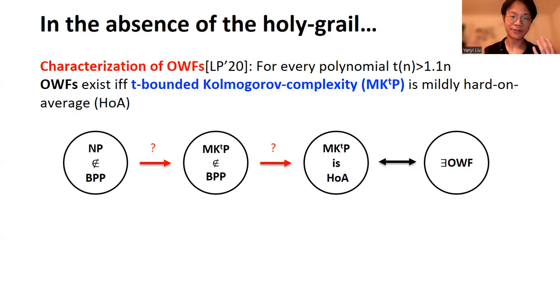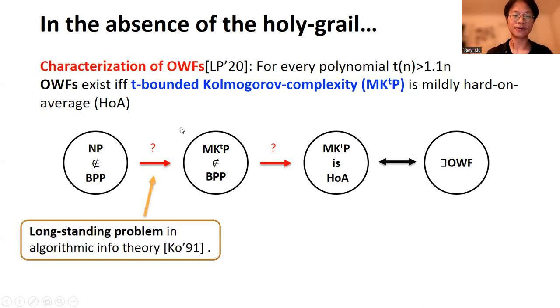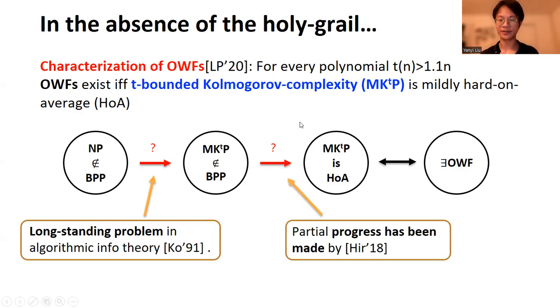So it seems that we have to prove these two red arrows. So how's the progress? Unfortunately, for the first red arrow, NP-completeness of MKTP is a long-standing open problem in algorithmic information theory. And as for the second red arrow, we have some good news. A very elegant work by Hirahara proved a worst case to average case reduction for MKTP, but he only obtained the so-called errorless average case hardness, which is slightly weaker than what we need, but we still have something there.